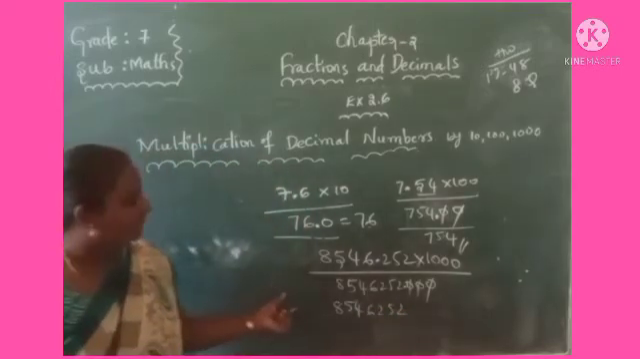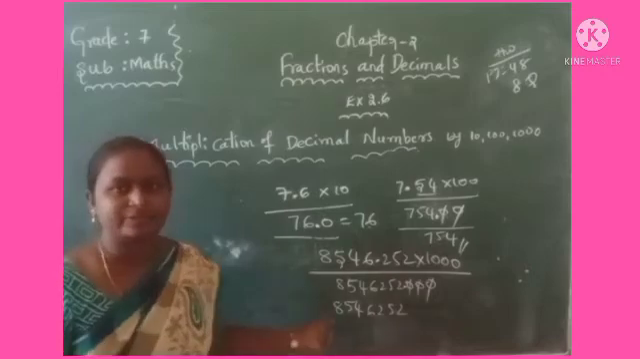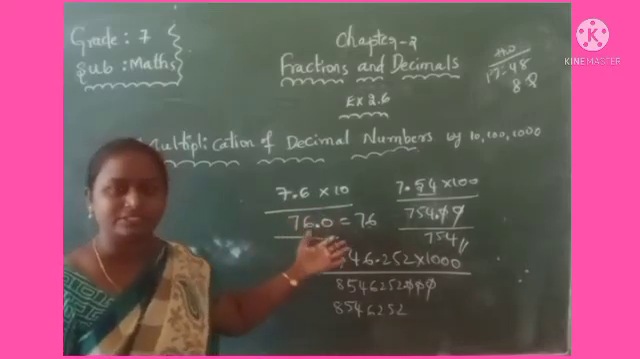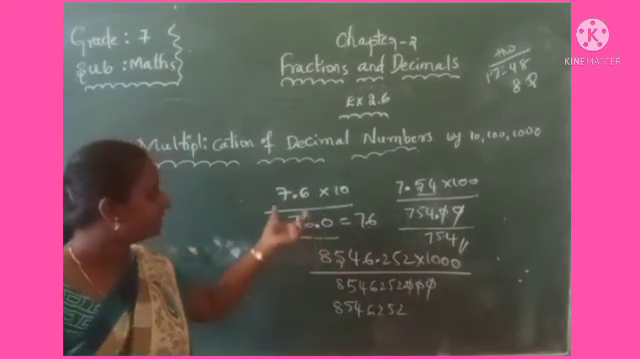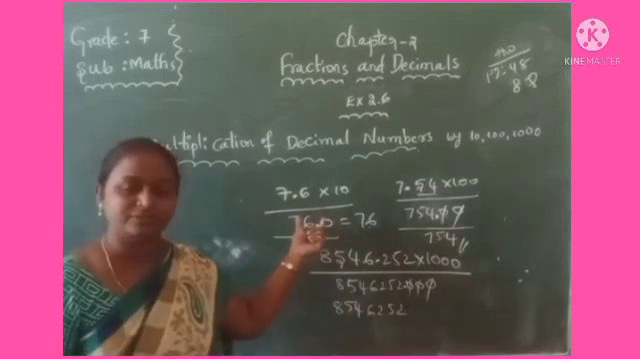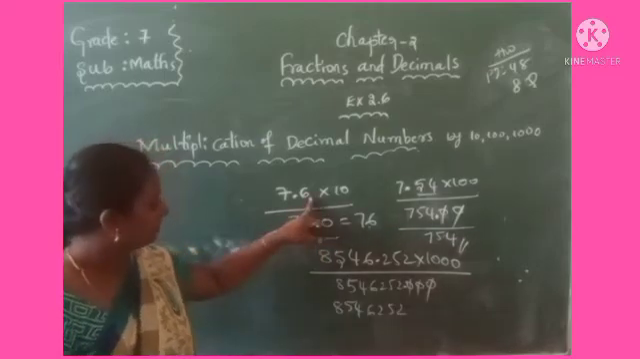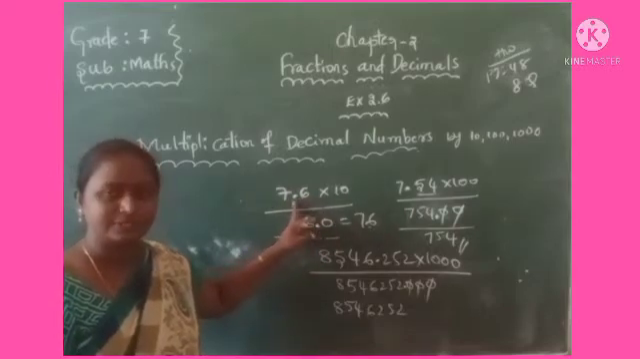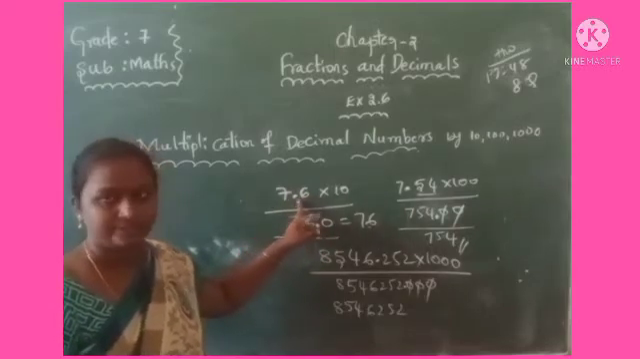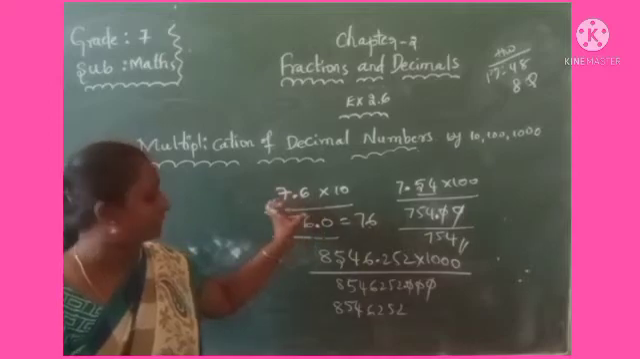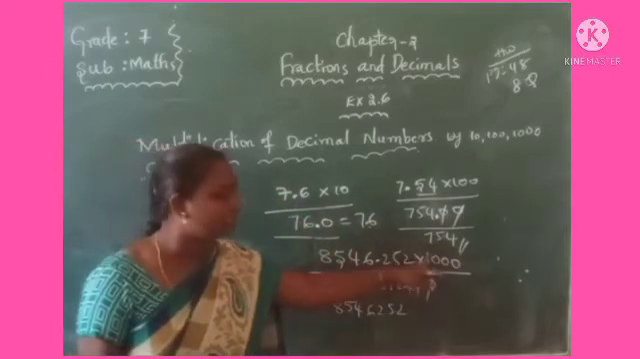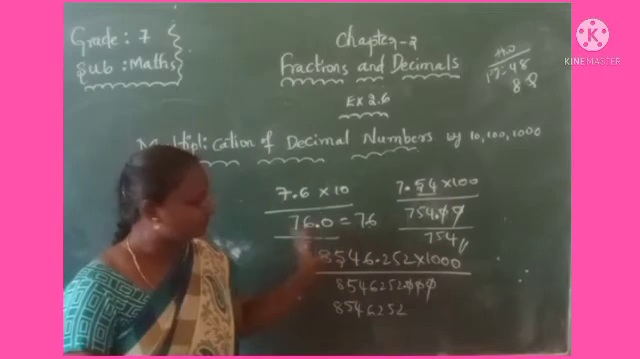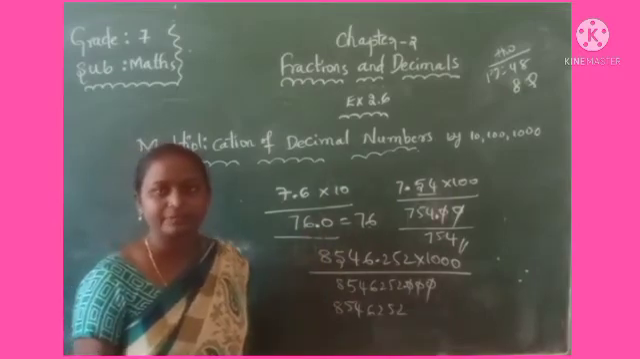Okay. Right. This is the multiplication of decimal numbers by 10, 100, 1000. Any number you can multiply. But you have to remember how to give the decimal place. First do the actual multiplication. After that you consider how many digits after the decimal point there are. That many digits you have to count, and starting from the right side, you have to give the decimal point.